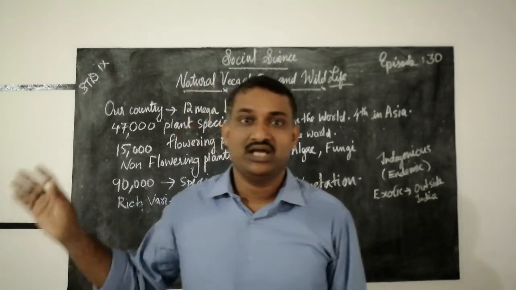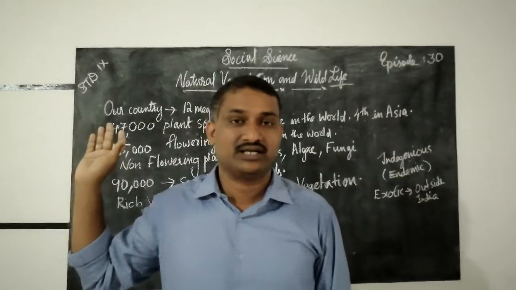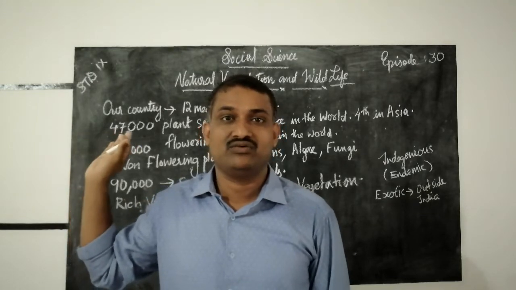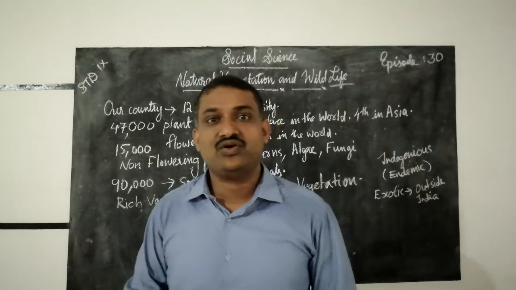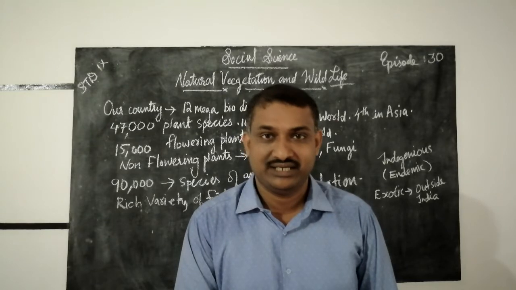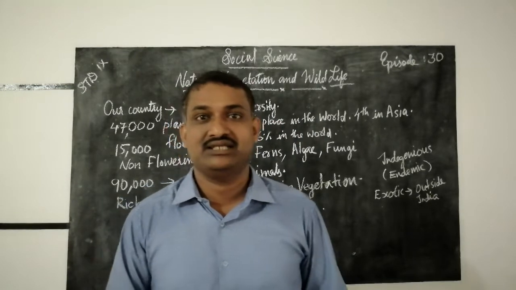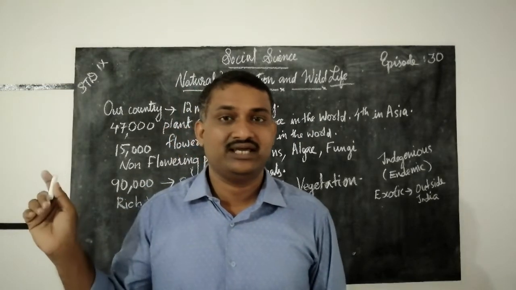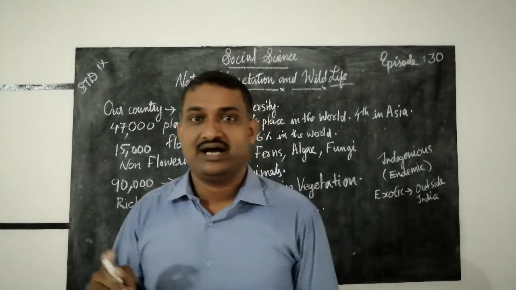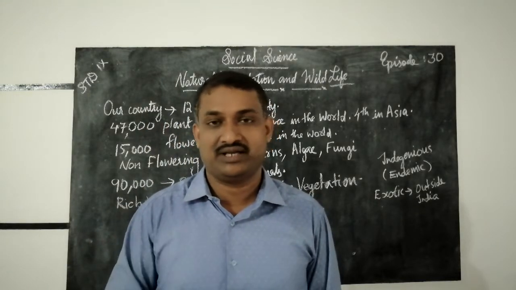Which are the flowering plants? 15,000 flowering plants can be seen in our country. 6 percent of the world's contribution is from our country India, and non-flowering plants also can be seen in India. Fungi, algae, and ferns are examples of non-flowering plants.